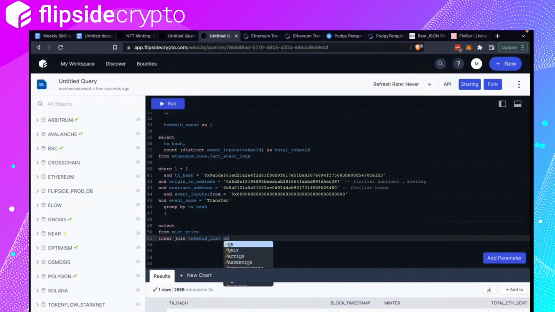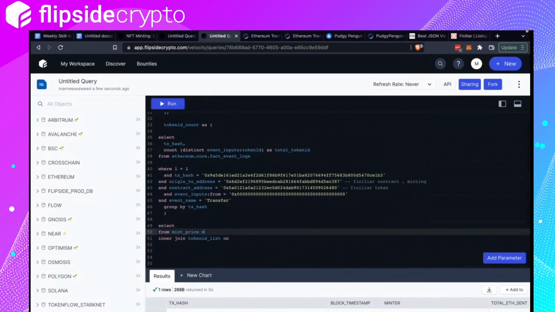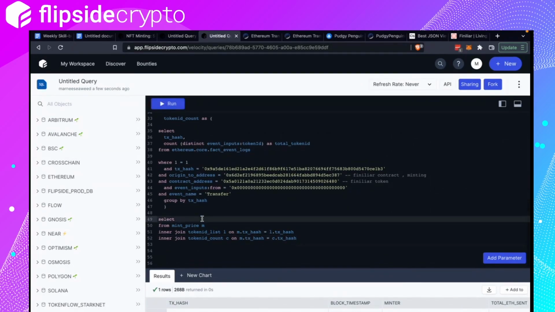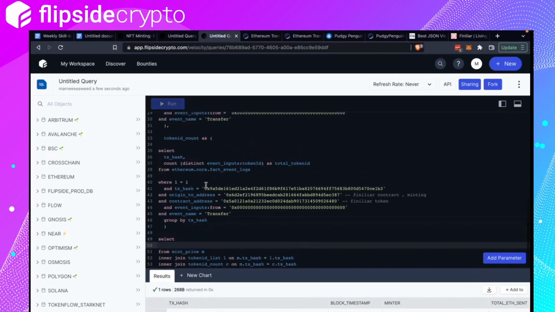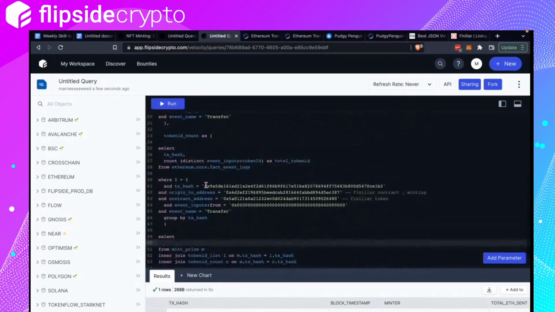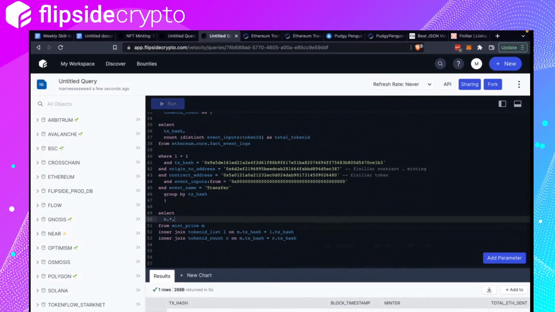Let's call this M. This is L. L on M dot transaction hash equals to L dot transaction hash, and then inner join this count C on M dot transaction hash equals to C dot transaction hash. I think that should be it. Yeah. You can do this to get all the tables.